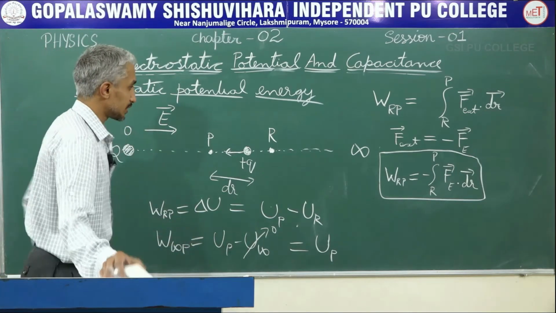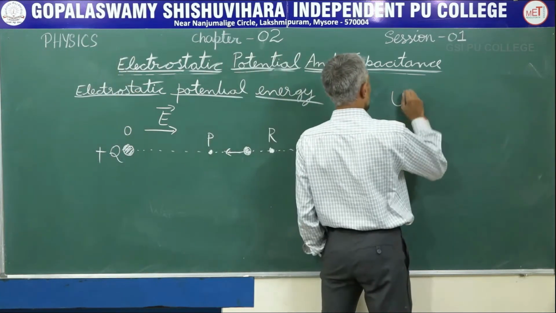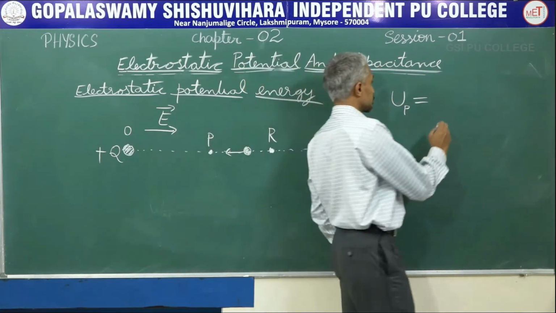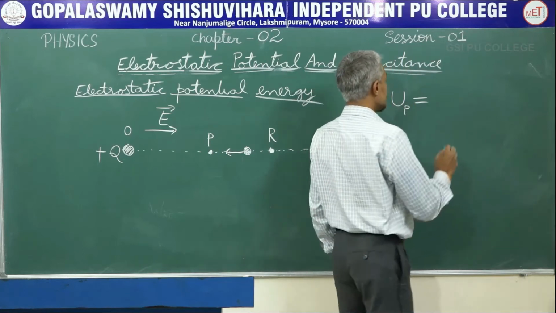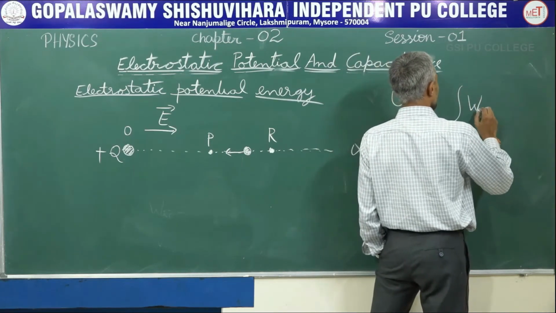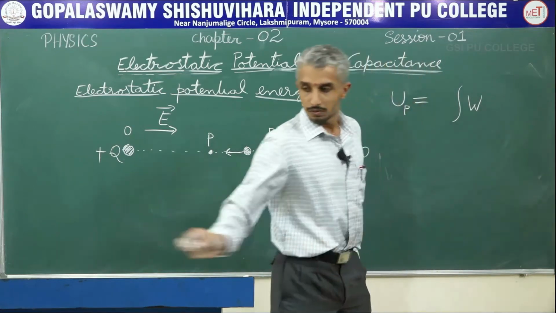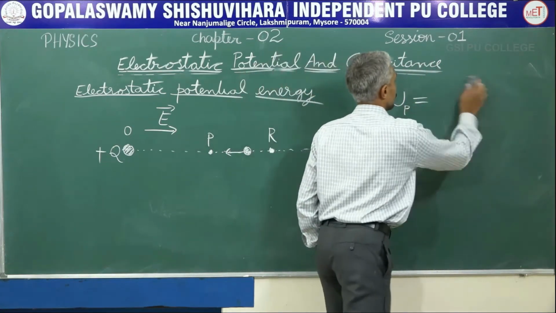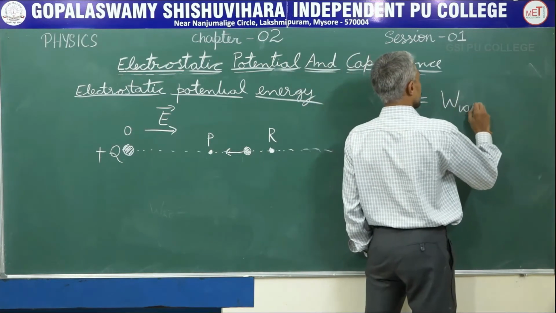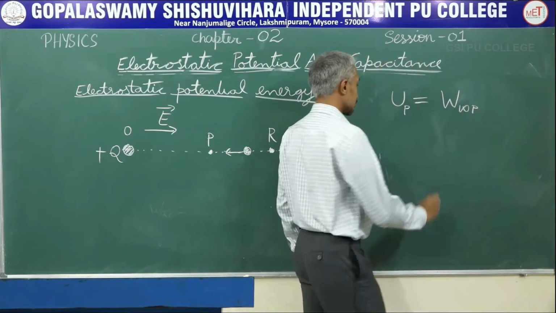I'll write it mathematically. So potential energy at some point P is the work done in bringing the charge from infinity to that point.